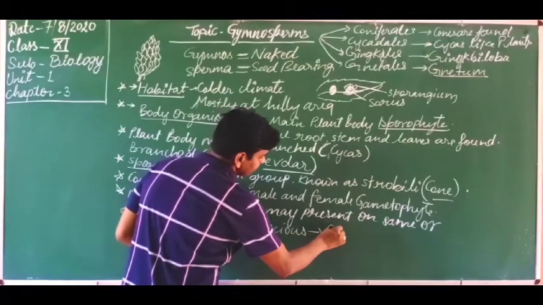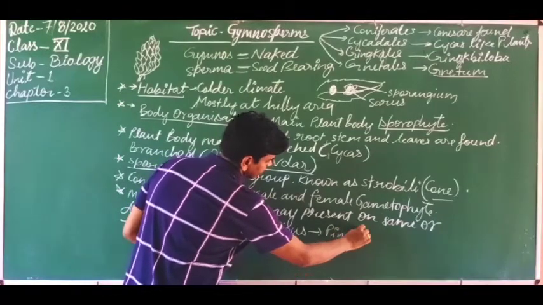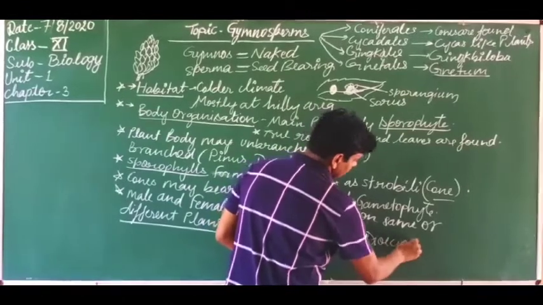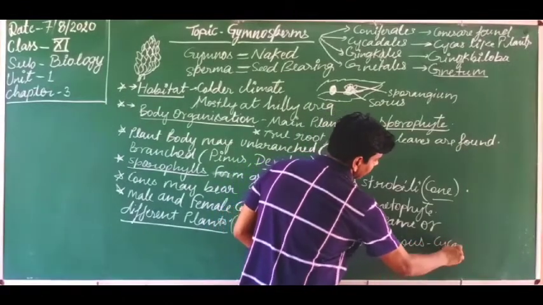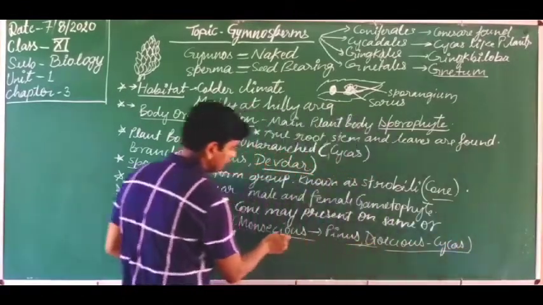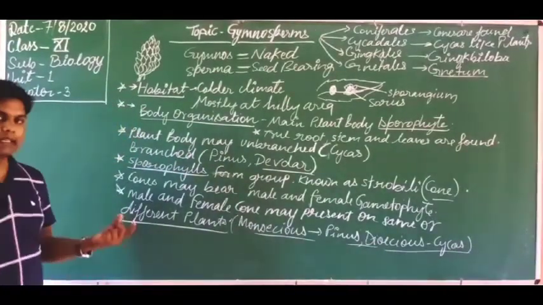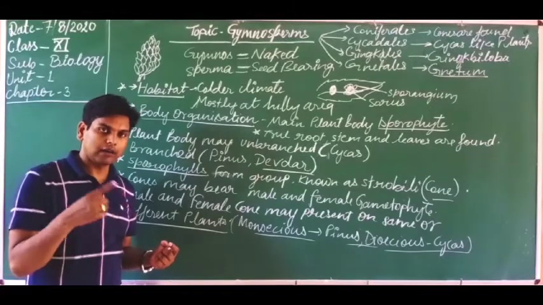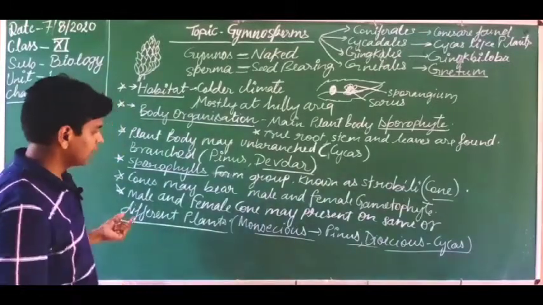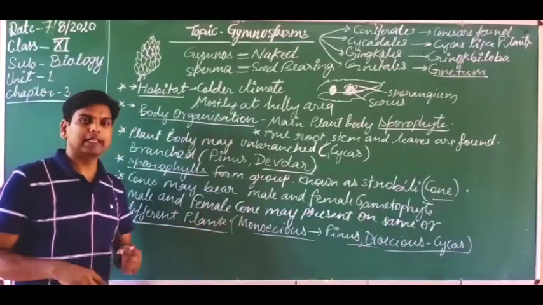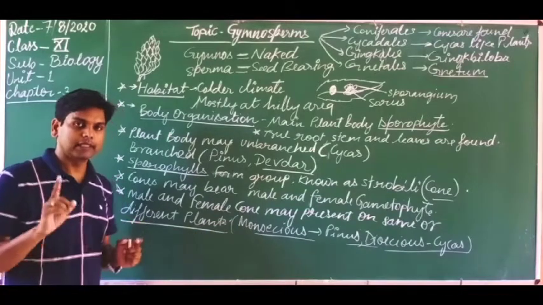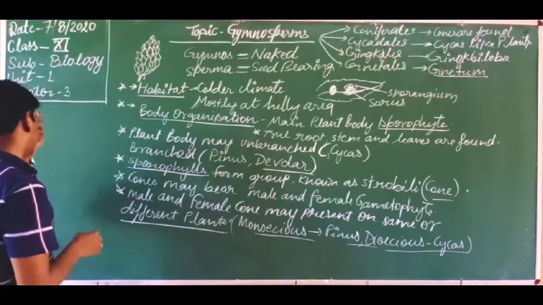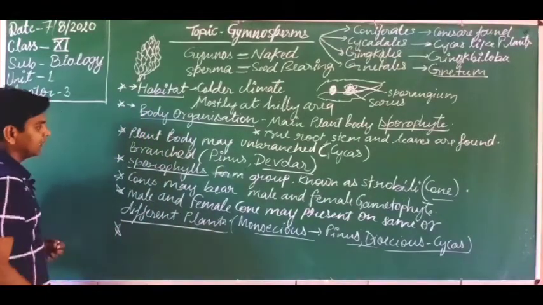So here monoecious is Pinus. Pinus is the example of a monoecious plant, and dioecious is Cycas. So Cycas bears either male or female. One plant body has either a male or a female cone. Okay, but the monoecious Pinus plant has both types of cones on a single plant, but they may be present on different branches. Okay, so here dear students, I think you are understanding.